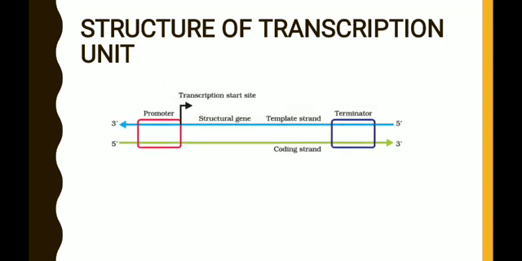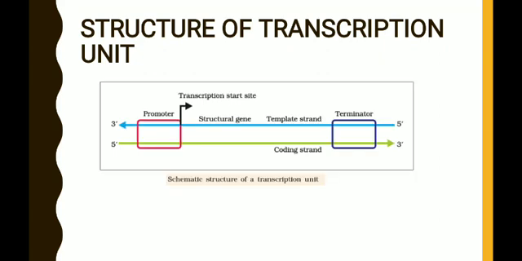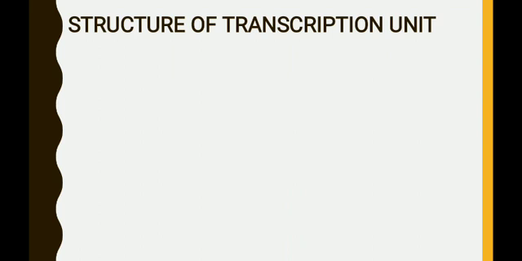And in between the promoter and terminator there is a structural gene. So the structural gene is flanked by the promoter and terminator. Structural gene is nothing but the coding region, a region in which the specific information for the synthesis of a particular RNA is found. So the structural gene is the coding region of the transcriptional unit. So this is the diagrammatic representation, or the schematic structure, of the transcriptional unit, one of the very important topics. Now let me explain the transcriptional unit once again.